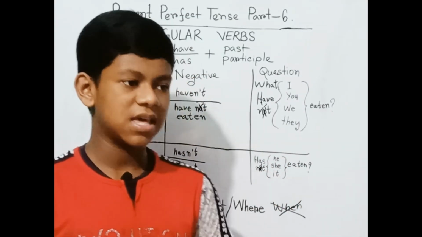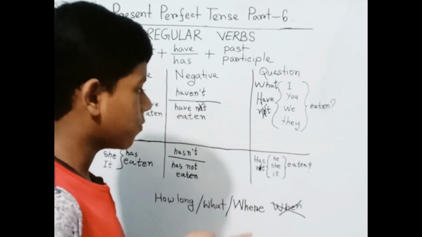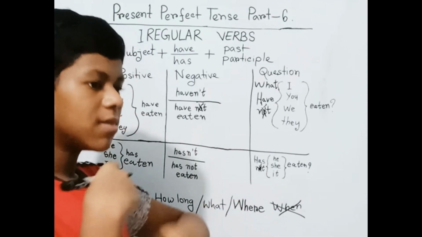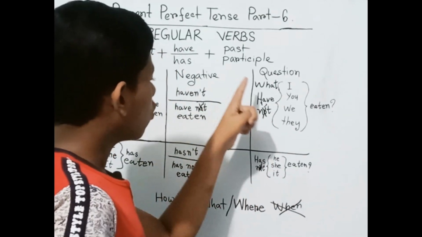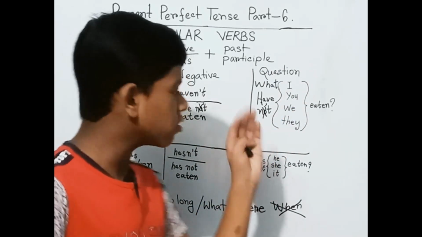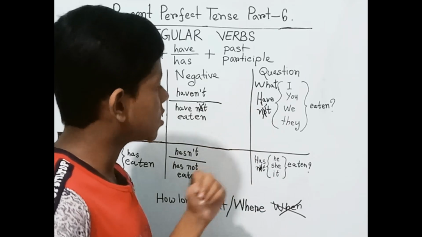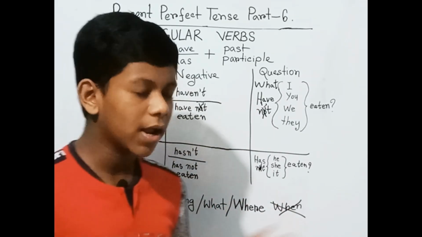Same combination and connection as with regular verbs. Now let's practice the negative form. What haven't I eaten? We can also say what have I not eaten like this, but it takes time. We have to practice the formal one.